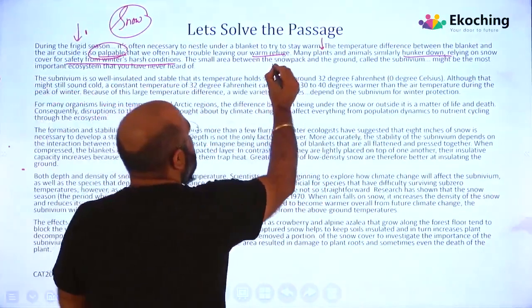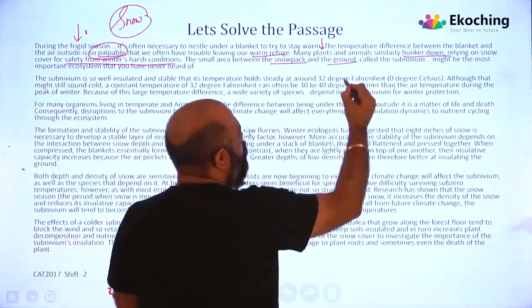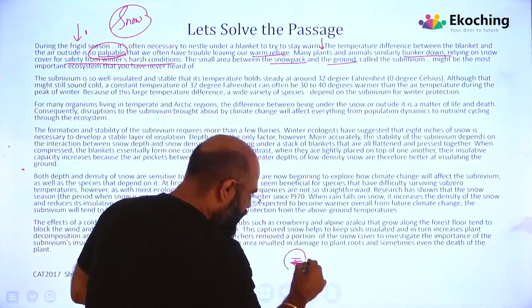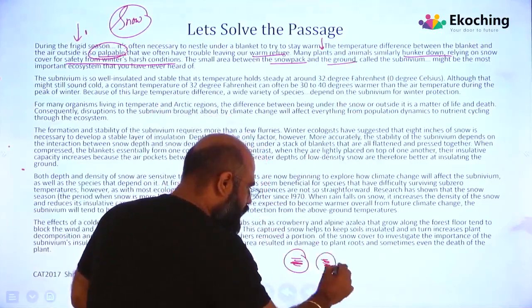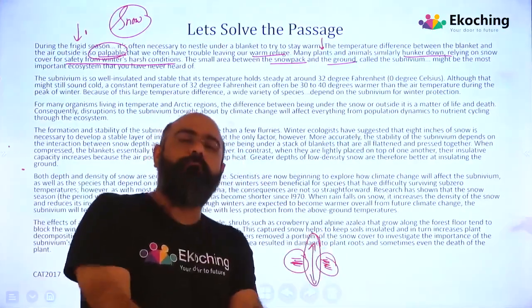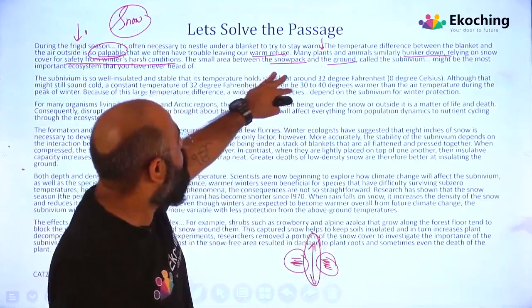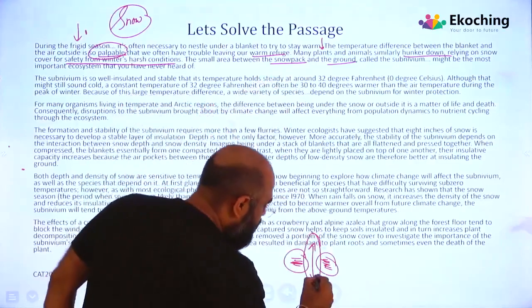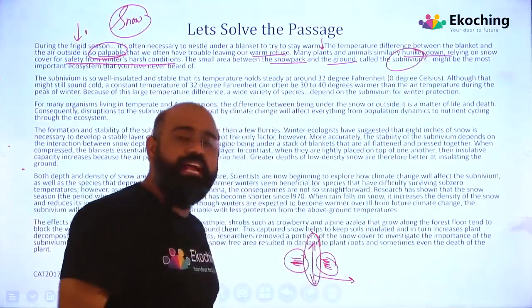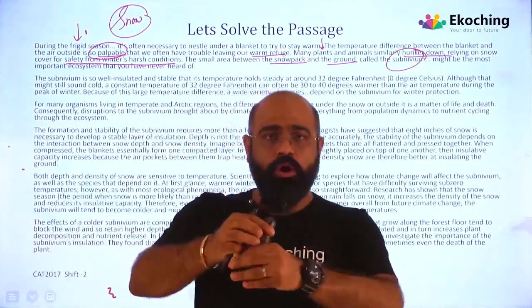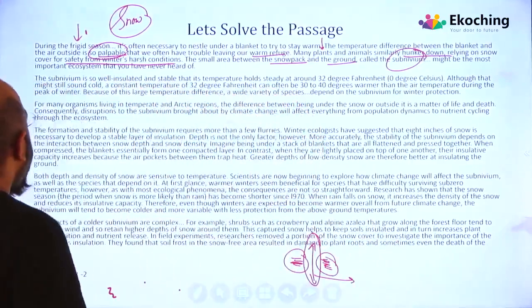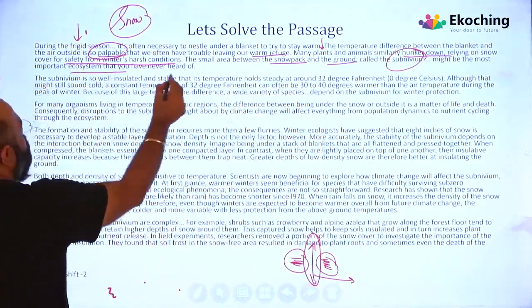The small area between the snowpack and the ground. Now there is a ground here, and there is a snowpack here, right? In between them, the animals stay there. And what is this area called? This area is called the subnivium. The space between the ground and the snow cover is the subnivium, right? Might be the most important ecosystem that you have never heard of.